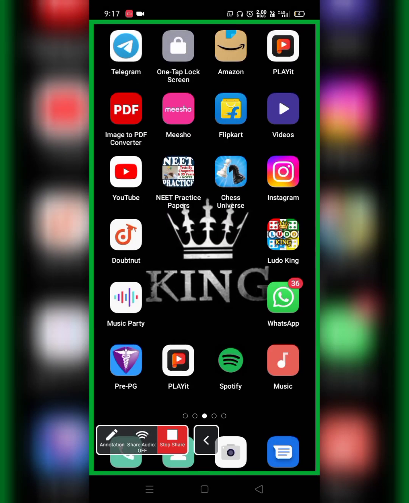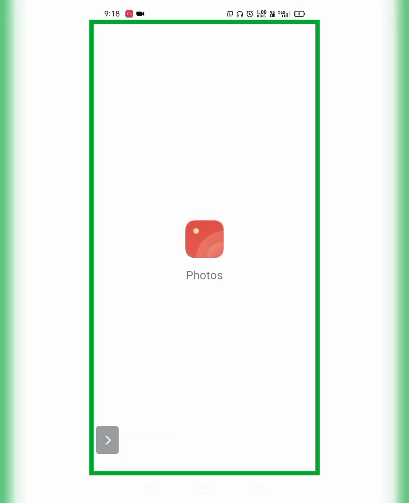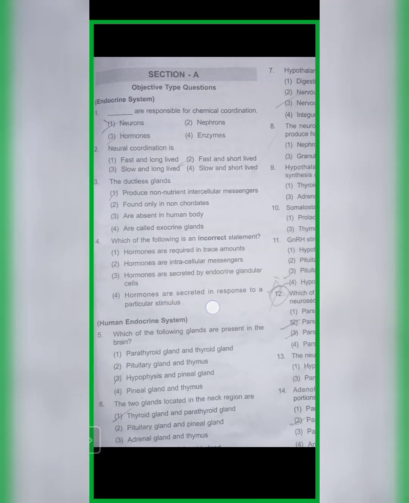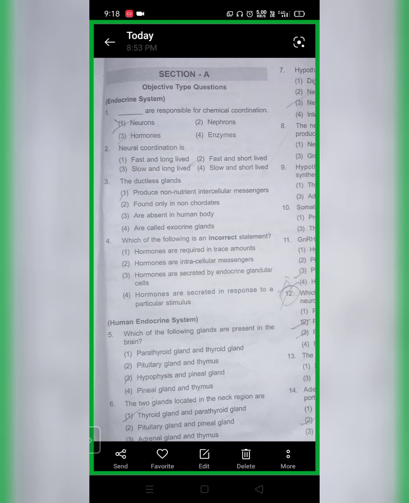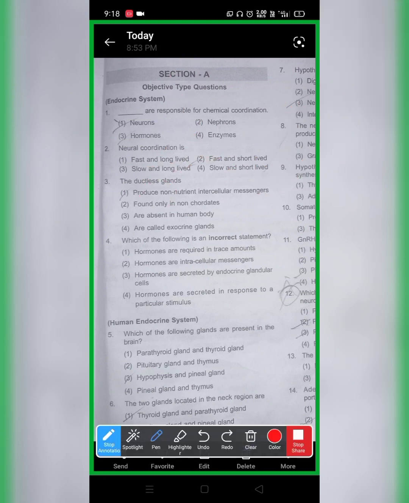Now we'll solve a bit of the MCQ so that it may help you guys to have a glance of whatever the topic we have read now. Okay, the first question is, Dash is responsible for the chemical coordination. So we know the answer. Is it gonna be the neuron? No. Is it nephron? Nephron is from the kidney. Hormones or enzymes? So your correct option will be hormone. Hormone is responsible for the chemical coordination.